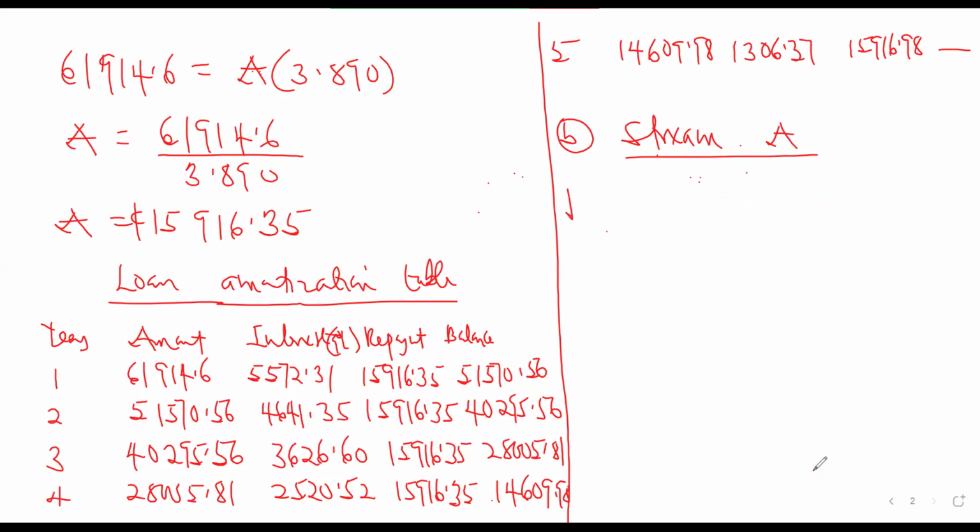You can calculate your present value as a summation of all the cash flows.